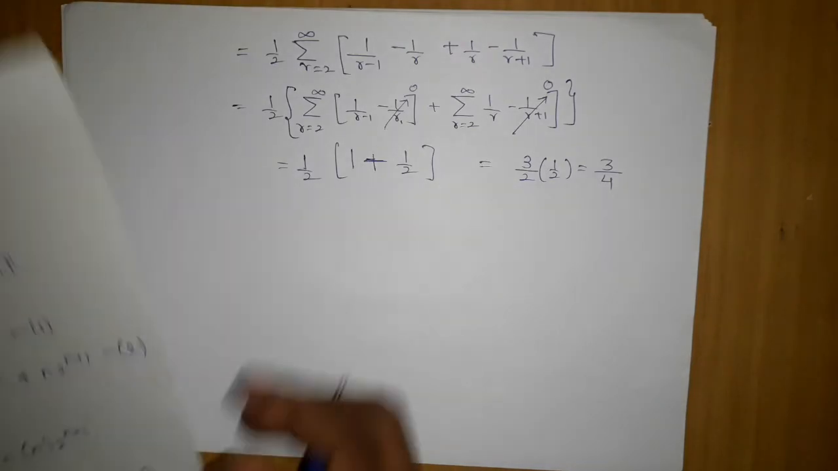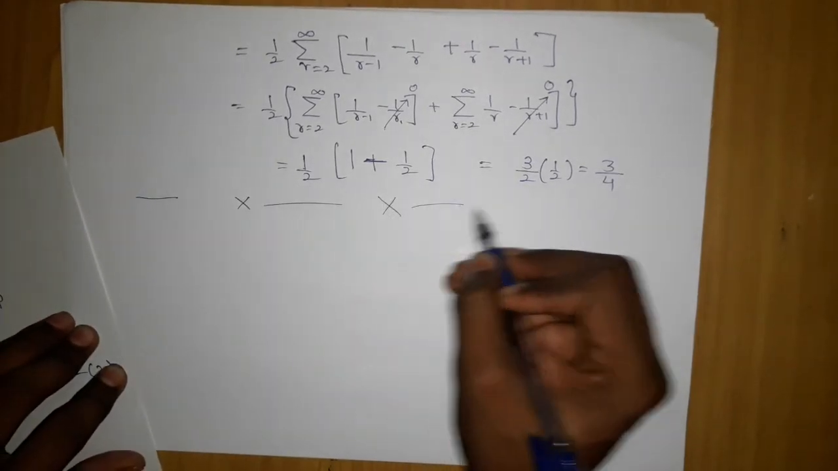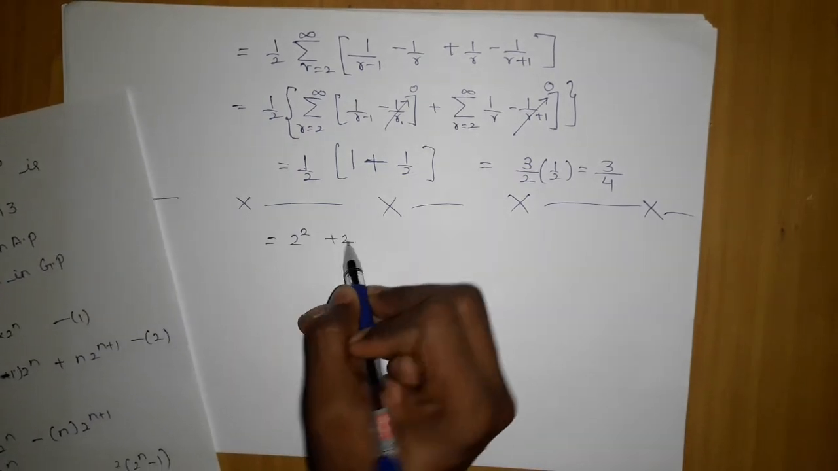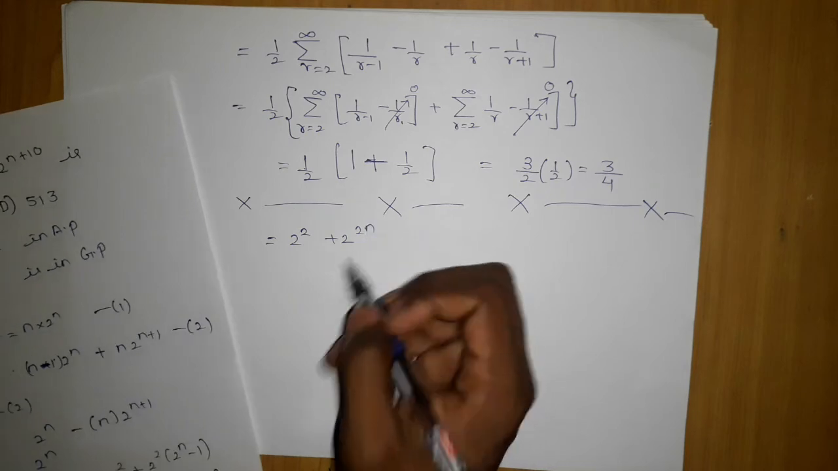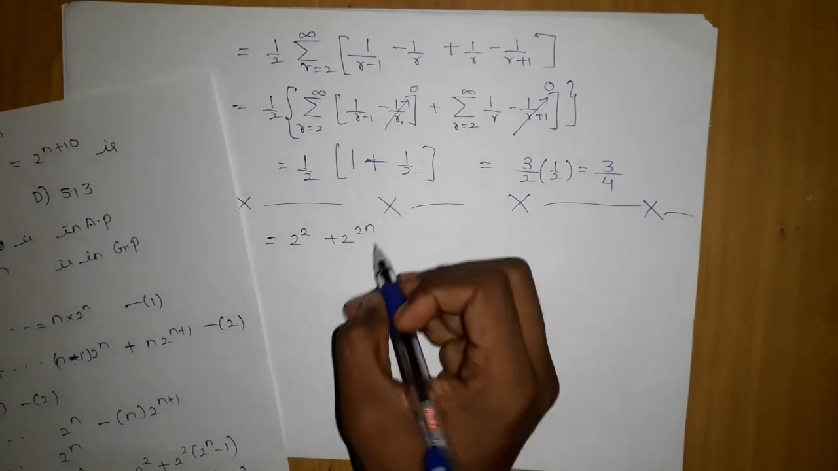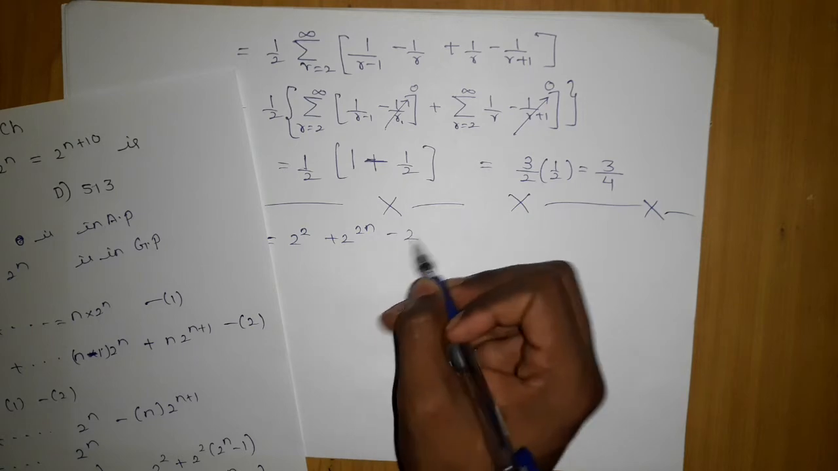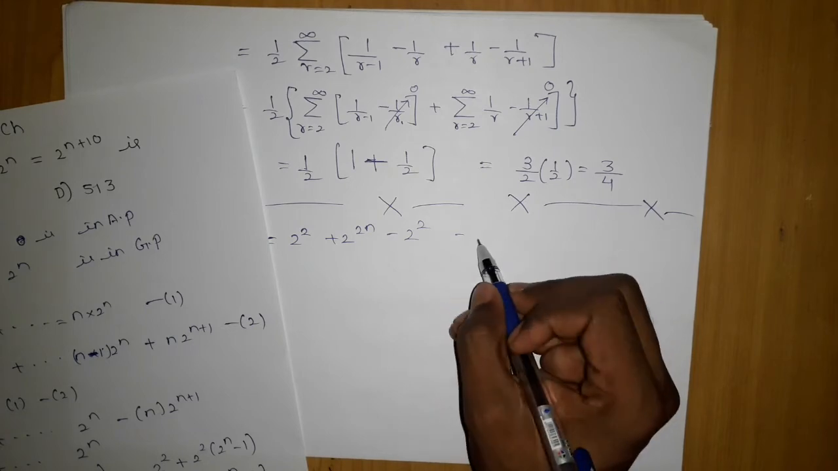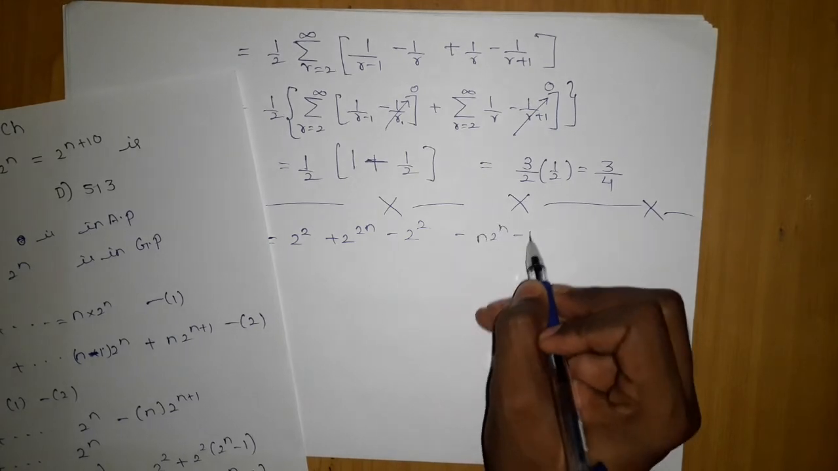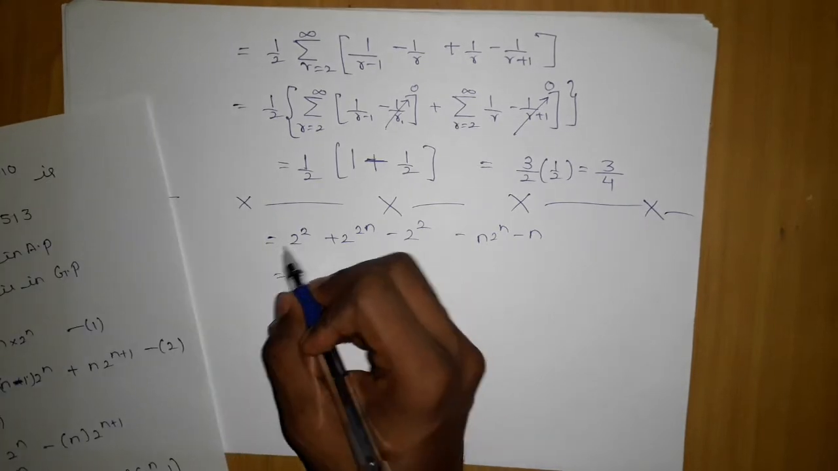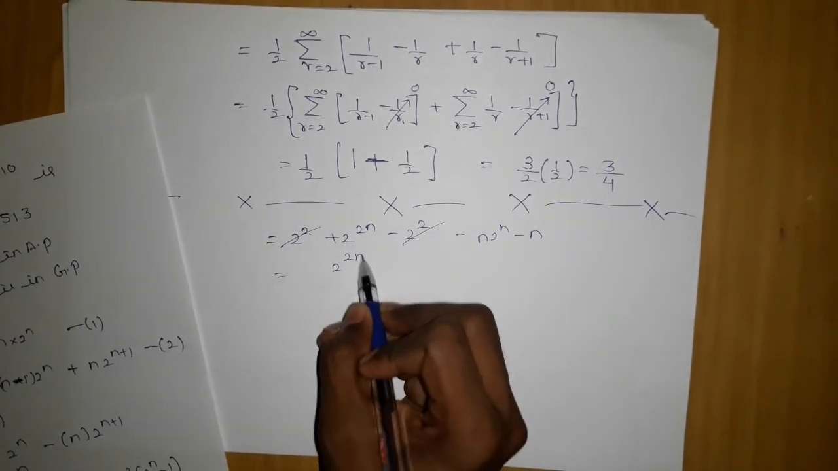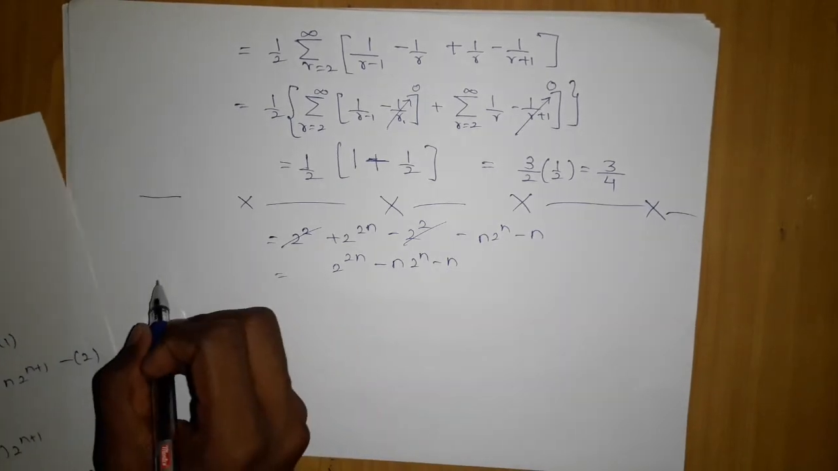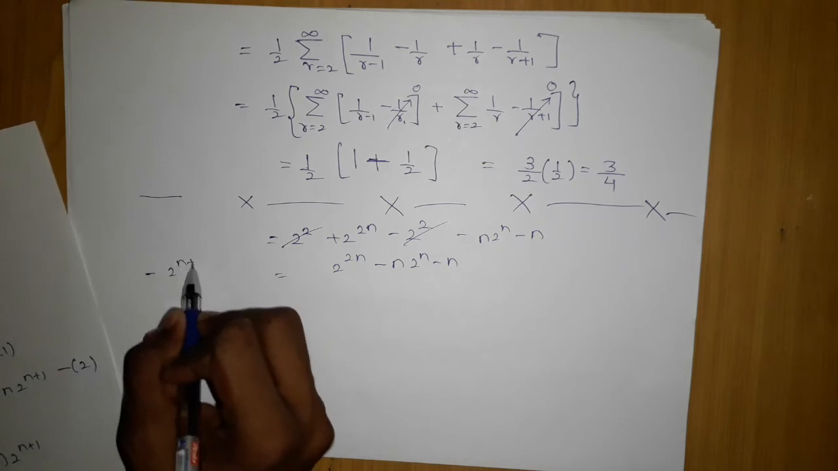Now let's take the next page. I will draw a line that this was the previous problem. If you open this, you will come to know that this is 2 power 2n minus 2 power 2 minus n into 2 power n minus n. The moment you see this, this and this will cancel out. 2 power 2n minus n into 2 power n minus n, and here since it is minus, I know its value, it is 2 power n plus 1.